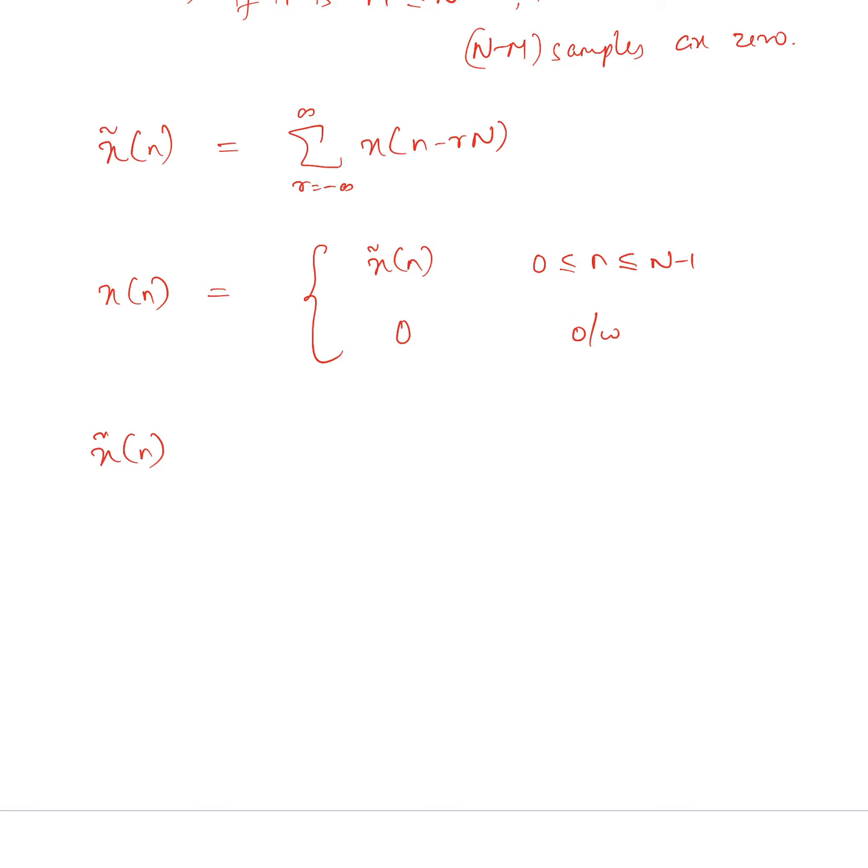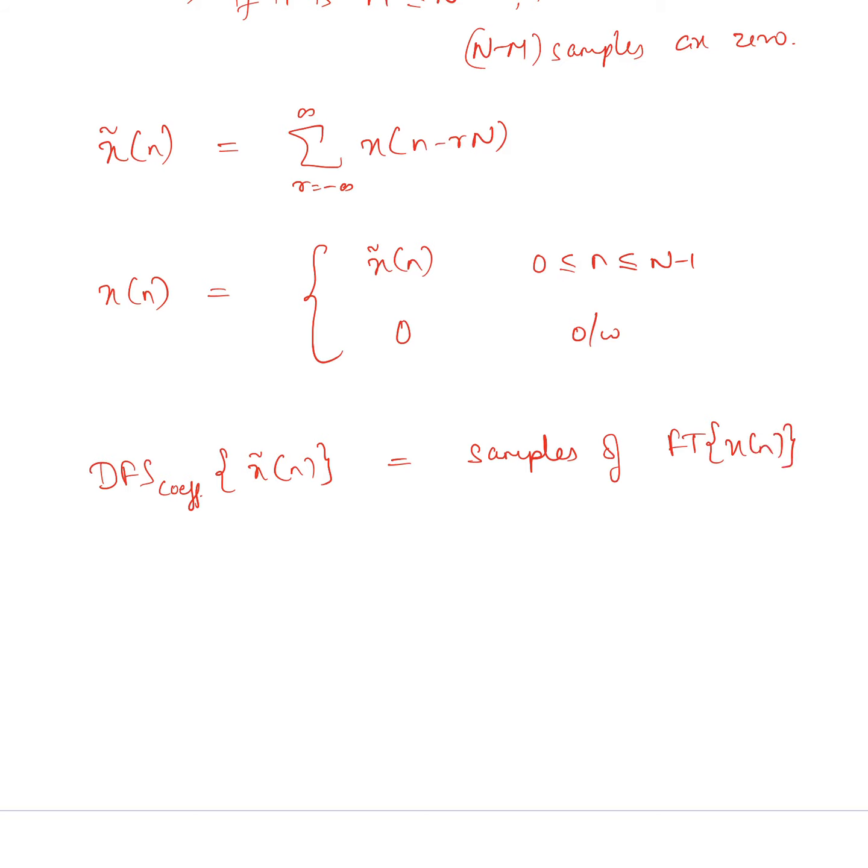Later we saw that the DFS coefficients of this sequence x tilde of n are basically the samples of the Fourier transform of x of n, right?